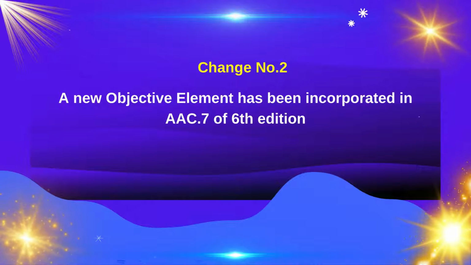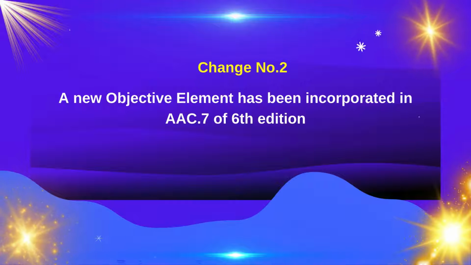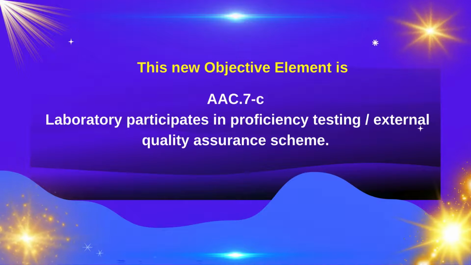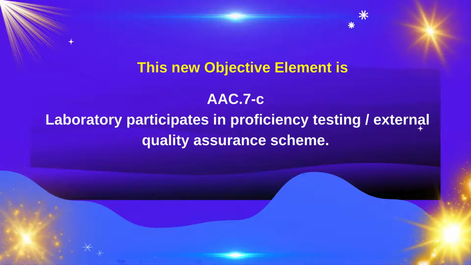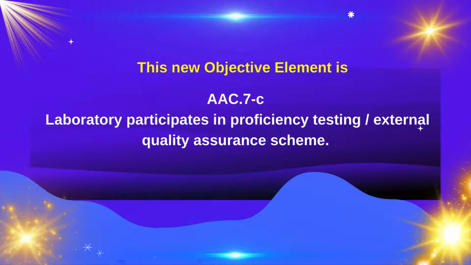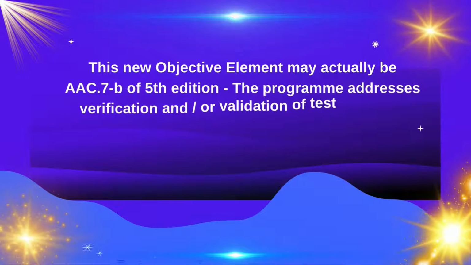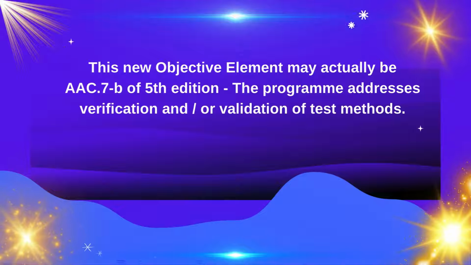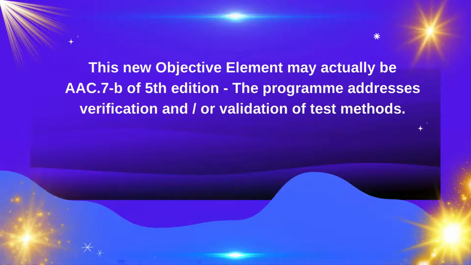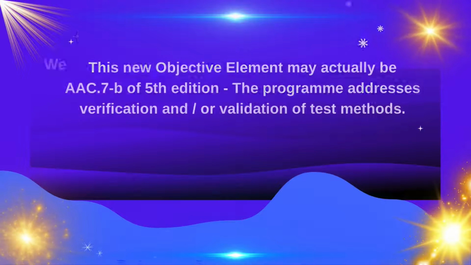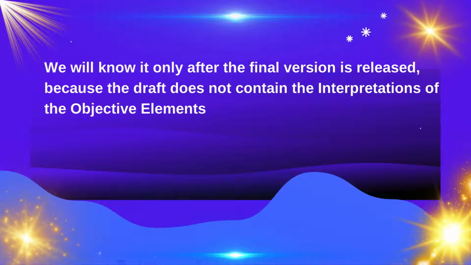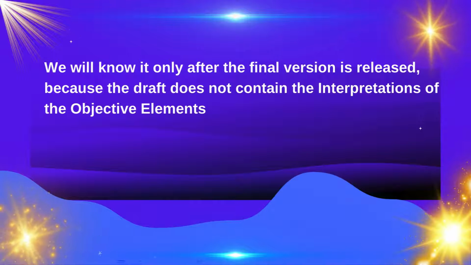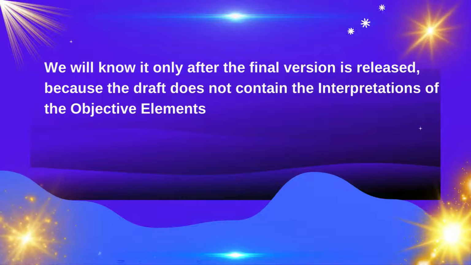Change number 2. A new objective element has been incorporated in AAC 7 of 6th edition. This new objective element is AAC 7C, which states that laboratory participates in proficiency testing and external quality assurance scheme. This new objective element may actually be AAC 7B of 5th edition, which states that the program addresses verification and/or validation of test methods. We will know it only after the final version is released, because the draft does not contain the interpretations of the objective elements.